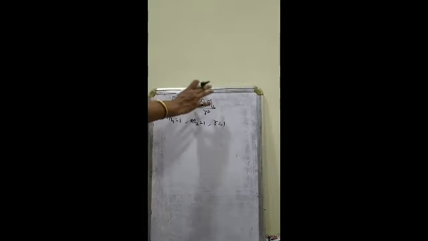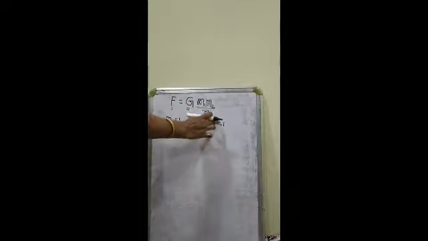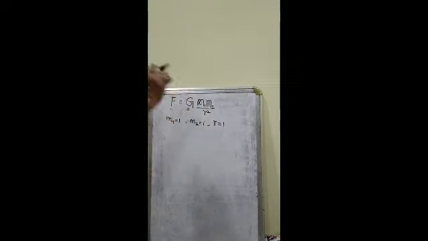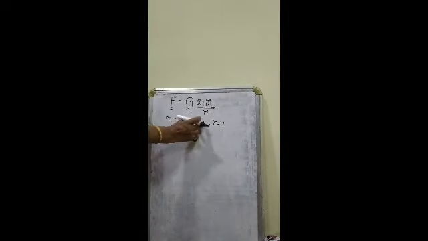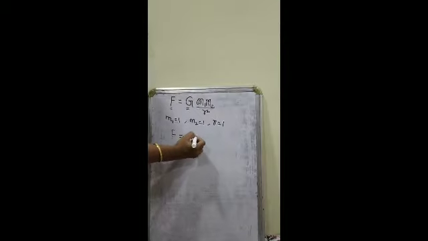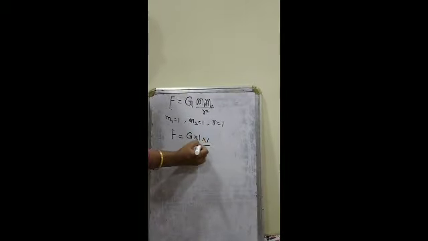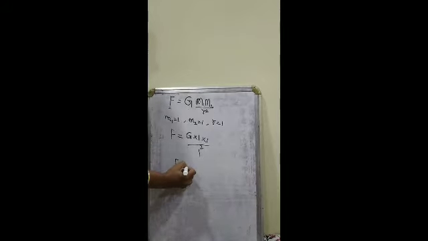So we have considered the masses to be unity and the distance is also unity. If we substitute these values in the above equation, what we get is F is equal to G into m1 is 1, m2 is also 1 upon R square is 1 square. So in this case, F becomes equal to G.